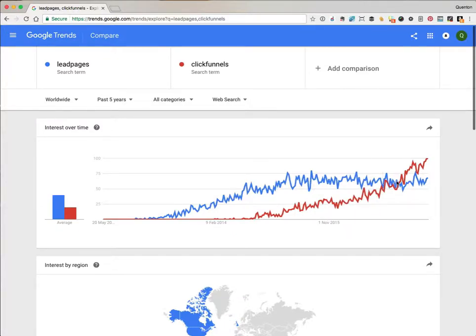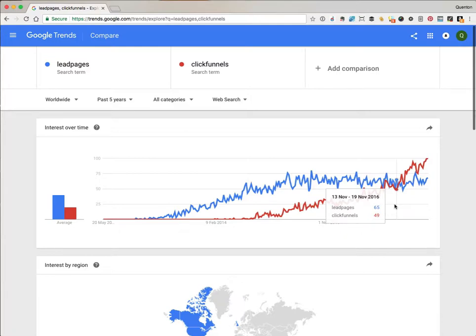But its new arrival, ClickFunnels, has overtaken it since then. That's really good information to have, and it's something that a traditional keyword research tool wouldn't tell you. It would just give you the last month or so of data, and it wouldn't show you who's got the momentum.